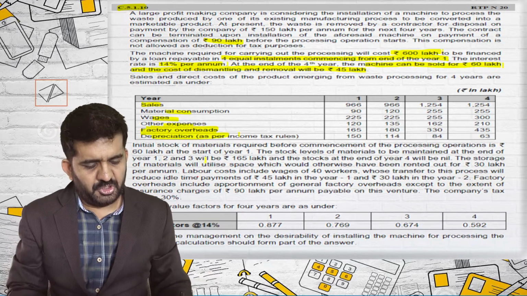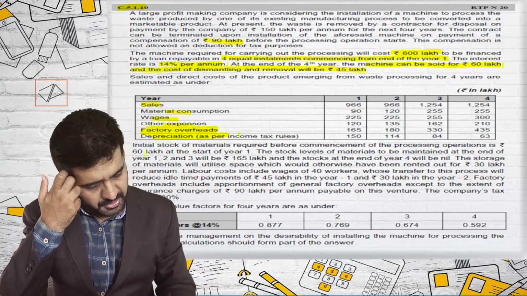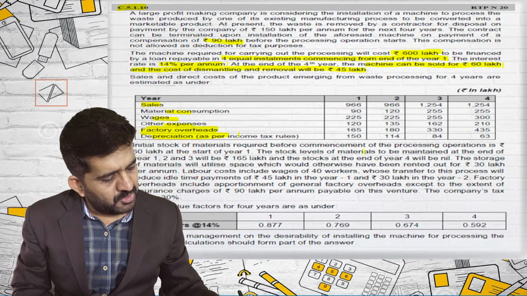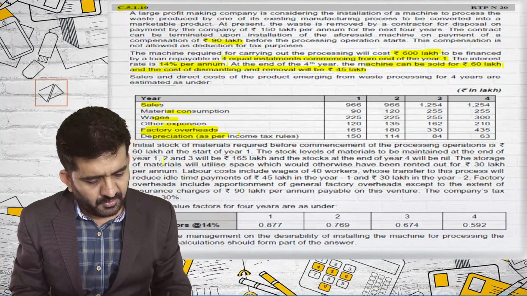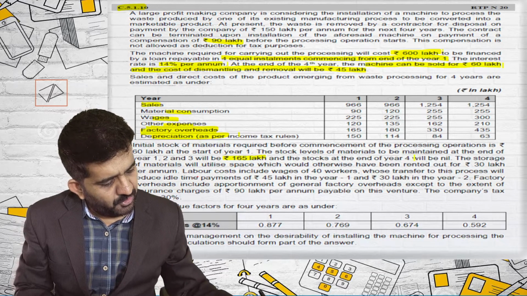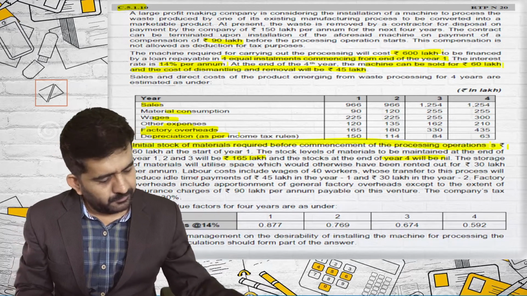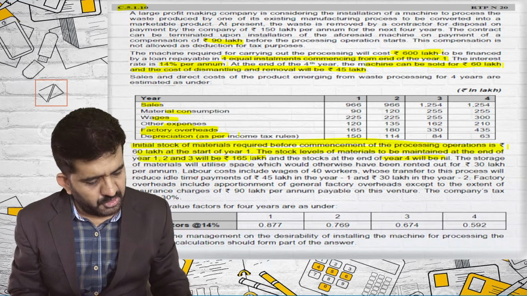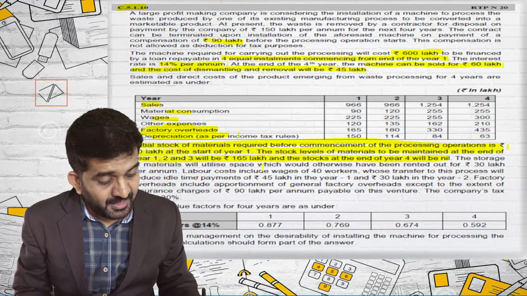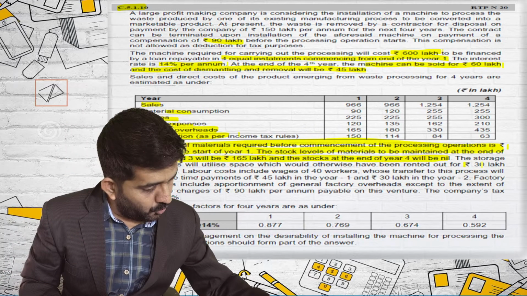Even they have given us depreciation. Initial stock of materials required before commencement of the processing operation is 60 lakhs at the start of the year 1. The stock levels of the materials to be maintained at the end of the year 1, 2 and 3 will be 165 lakhs. And the stocks at the end of 4th year will be nil. Now this is just working capital, and I will teach you how to deal with it in a capital budgeting question. The storage of the material will utilize the space which would have otherwise been rented out for 30 lakhs per annum. Opportunity cost. Good point.